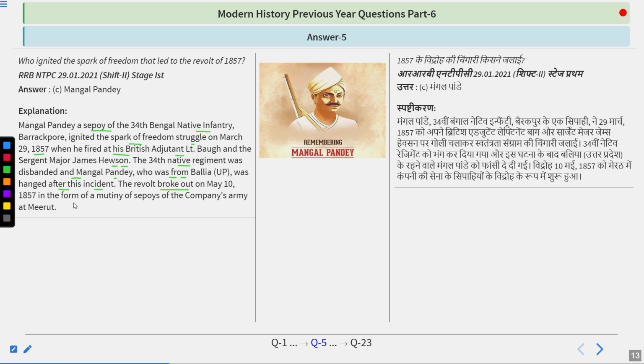The revolt broke out on May 10th, 1857, in the form of a mutiny of sepoys of the company's army at Meerut. So in Meerut, basically, some of the particular battalions of the Indian sepoys revolted and looted the armory. They killed some of the British soldiers, and after that they went to Delhi and declared Bahadur Shah Zafar as the leader of their revolt.